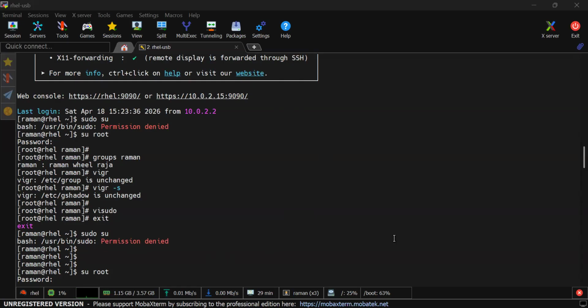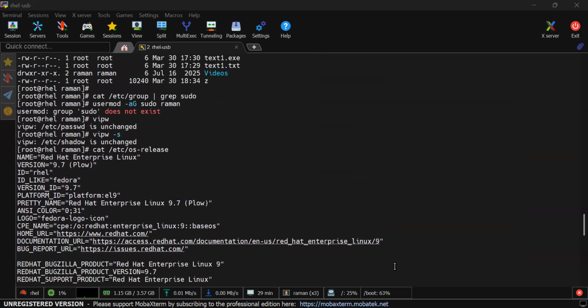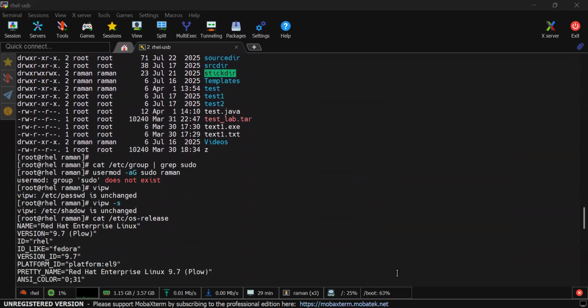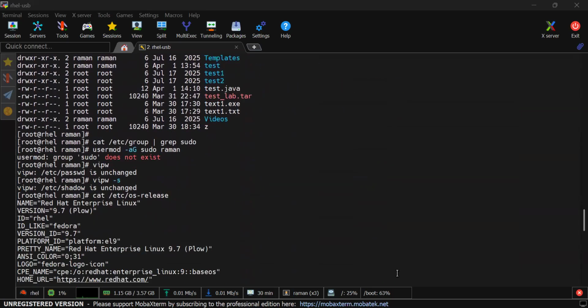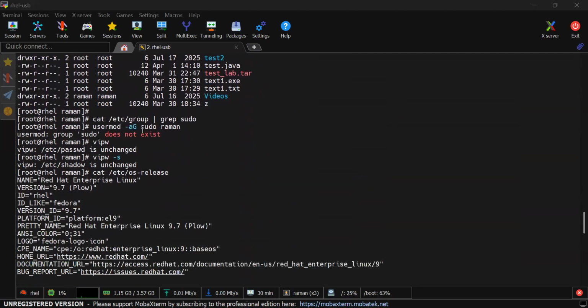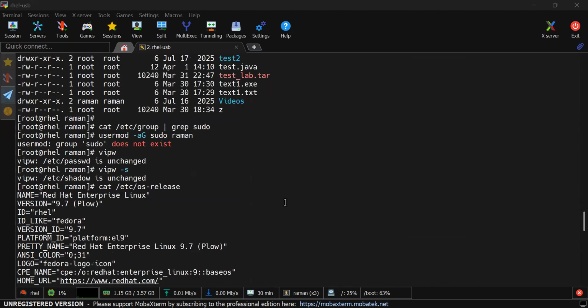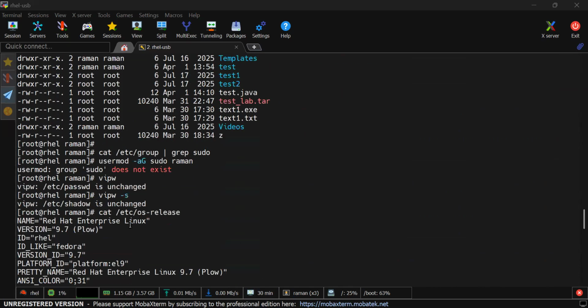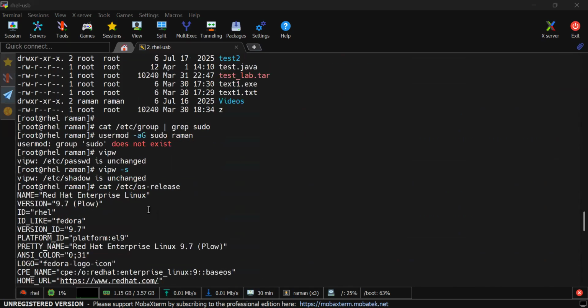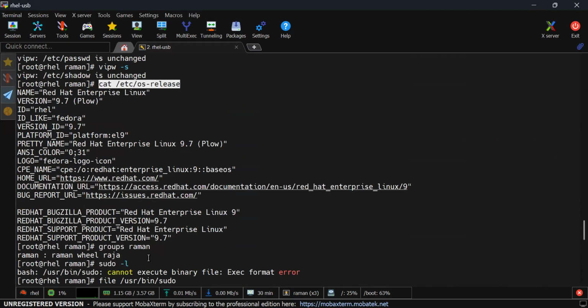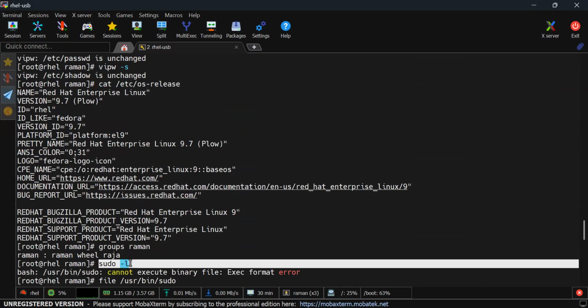That was because when I was running this command, I was checking whether the group is there. It does not exist. When I executed this command, just a minute, I'll show you. I was running a cat command to see my operating system properties, and everything is fine. So this looks fine. Then I executed this command, which is sudo -l.